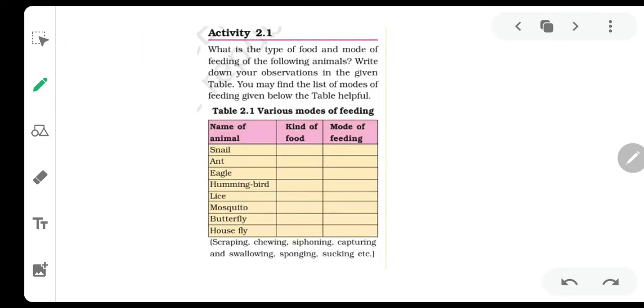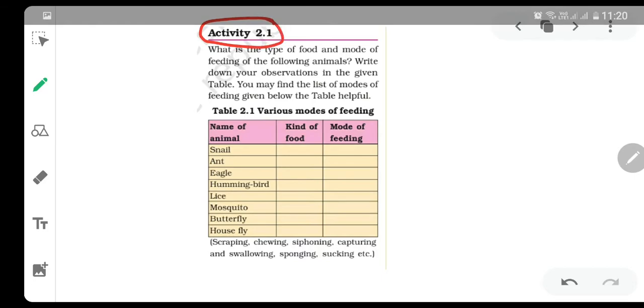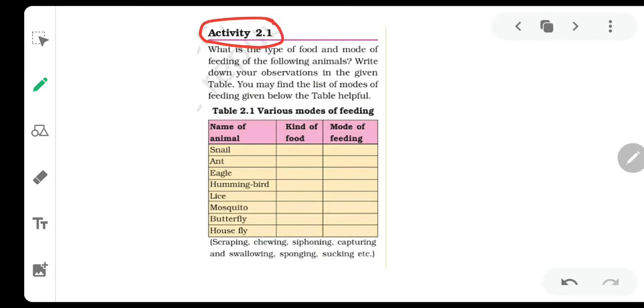Now this table is given in your book, activity 2.1. What is the type of food and mode of feeding of the following animals? Write down your observation in the given table. You may find the list of modes of feeding given below. Here the hints are given: scraping, a little bit of scraping the food particles and then eating it; chewing, continuously eating.